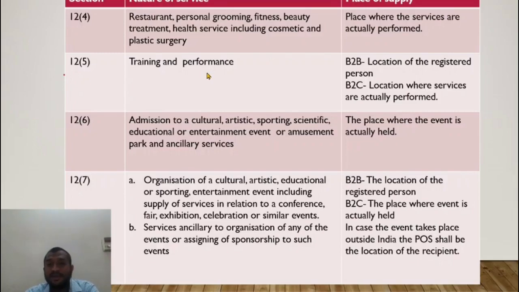So I organize a seminar for the employees in Delhi. So the organization is in Hyderabad. So the employees I ask to come to Delhi. I am located in, my registered office is in Tamil Nadu. So 3 places are here. Now if I add this here, then the place of supply would be New Delhi, because the service is actually being performed in Delhi. But that is not true.